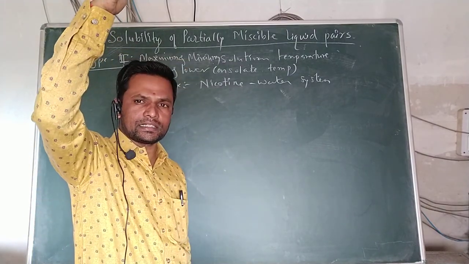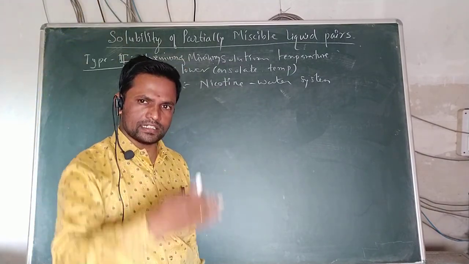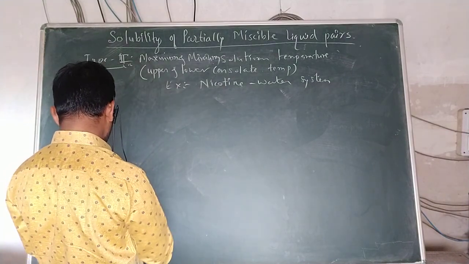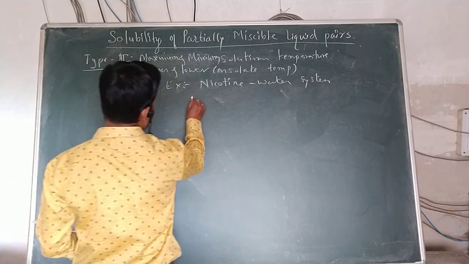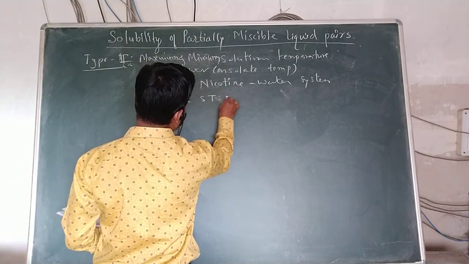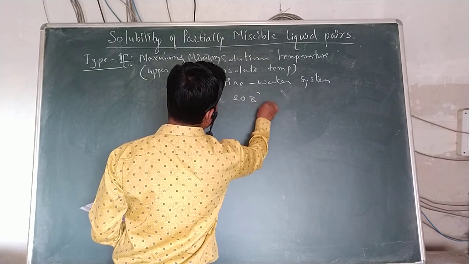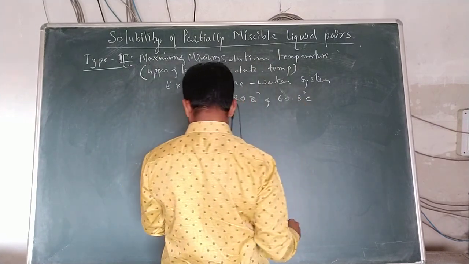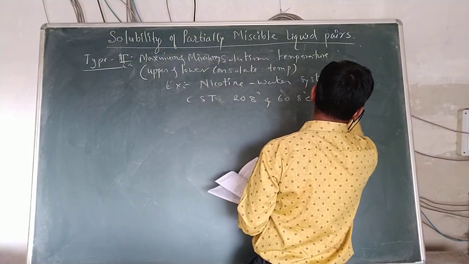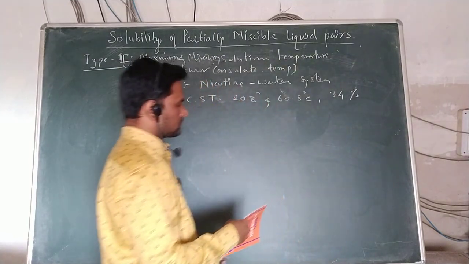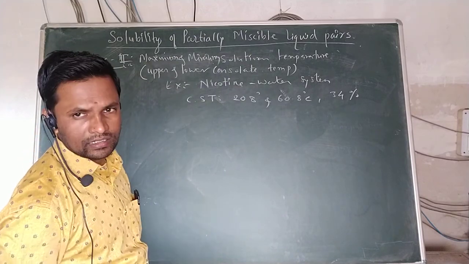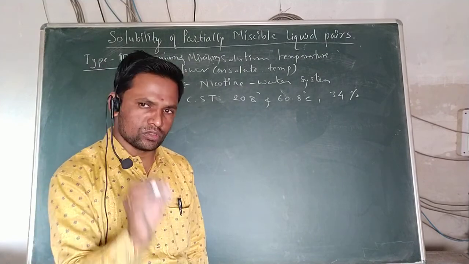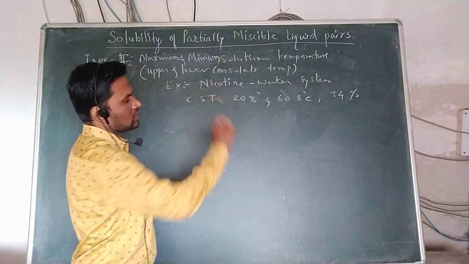Above that temperature, it is miscible. Below this temperature, again it is miscible. So the temperatures for the nicotine water system, the CST, the critical solution temperature, are 208 degrees and 60.8 degrees Celsius, where the percent composition is 34%. See, very important. This is the example where a maximum and a minimum solution temperature exist, that is, upper and lower consolute temperatures.